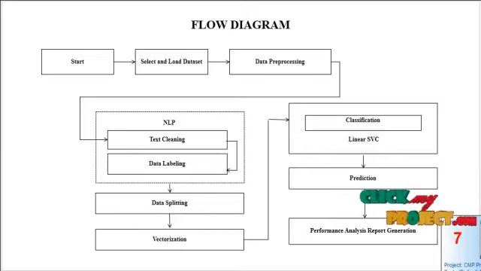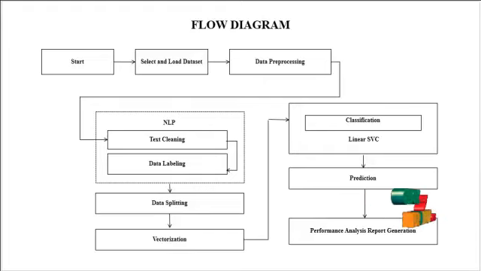Label means the text will be calculated as a polarity value using the Vader sentiment analyzer, and then the text will be categorized as positive, negative and neutral statements. Then the data will be split into train and test data. After splitting, the data are vectorized, and count vectorization is used to vectorize the data.